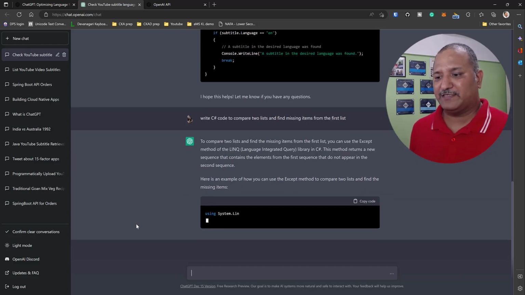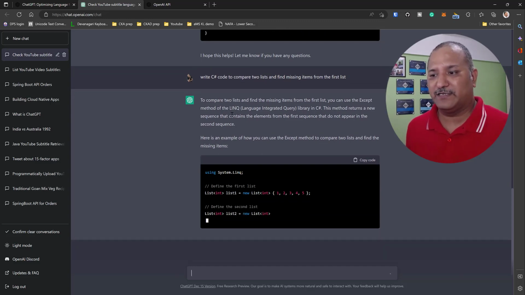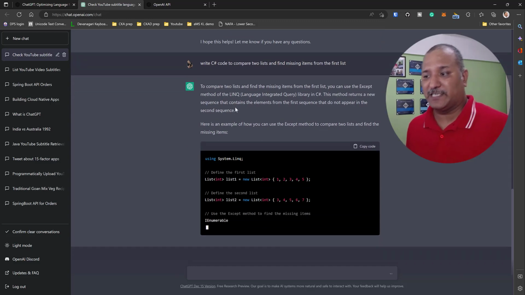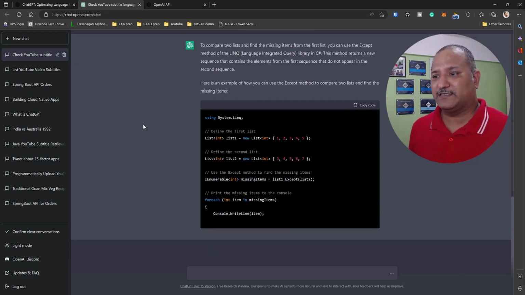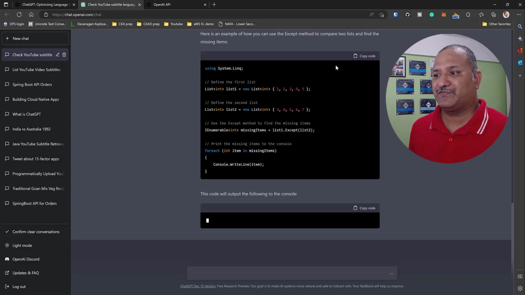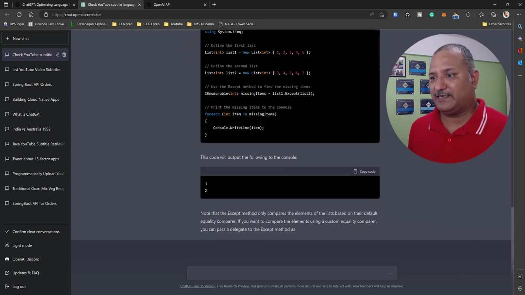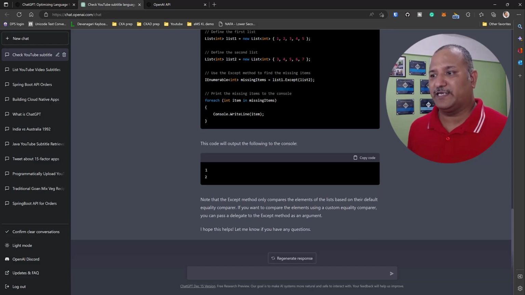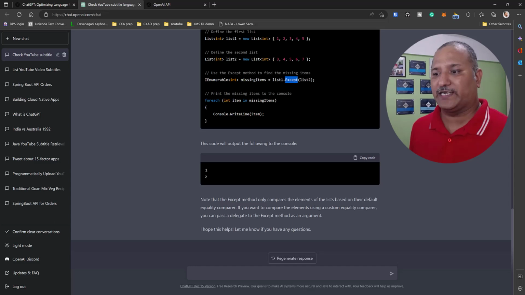So here we can see that it's telling me what I need to do. In order to do the comparison, I need to use the LINQ, language integrated query, feature of C#, and there is a method called Except. So it says given two sequences, use the Except method. We can see that it has given me a working code here where it takes one list, list1, list2, and then to find the missing items, it uses the list1.Except method with list2 as the parameter. And then it also writes what is missing from list1.